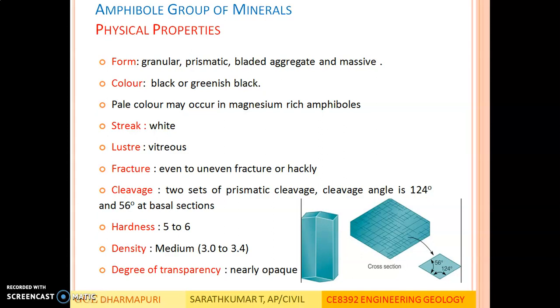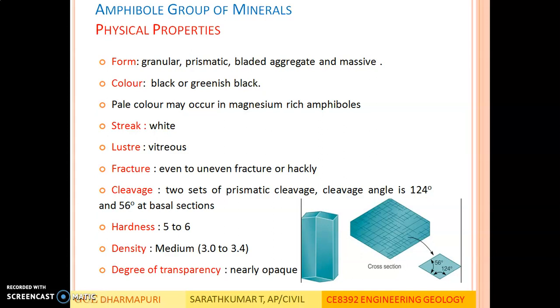Physical properties of amphibole group of minerals. Form. This amphibole group of minerals occurs as granular, prismatic, bladed aggregate, and massive. Color. Similar to pyroxene, it is black or greenish black. Pale color may occur in magnesium-rich amphiboles. Streak, white. Luster, vitreous. Fracture, even to uneven or hackly.